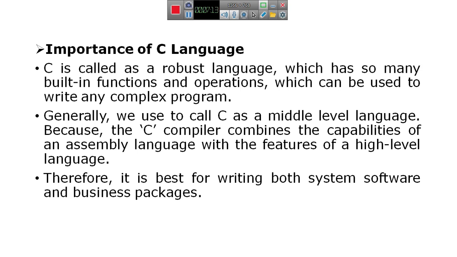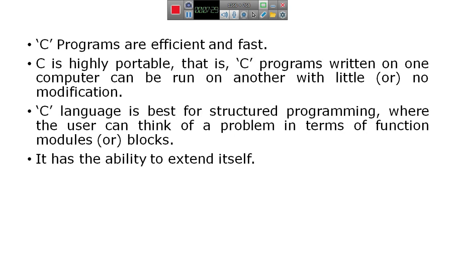It supports low level and middle level programming language features also. C programs are efficient and fast, and it is a case sensitive programming language.